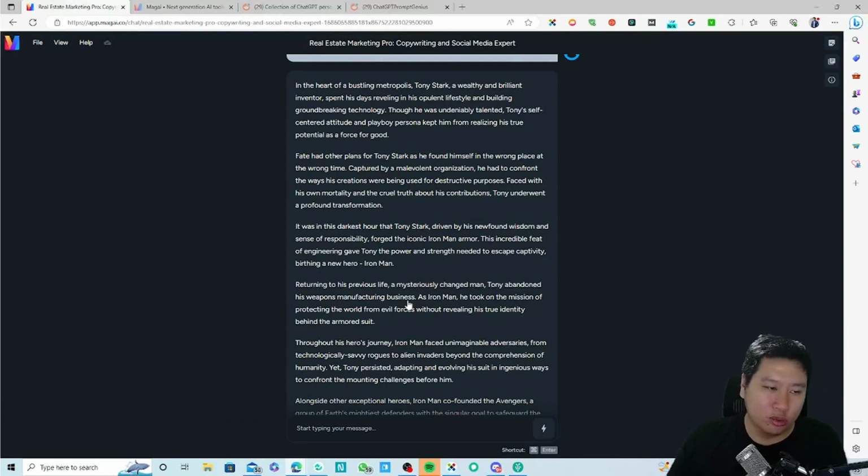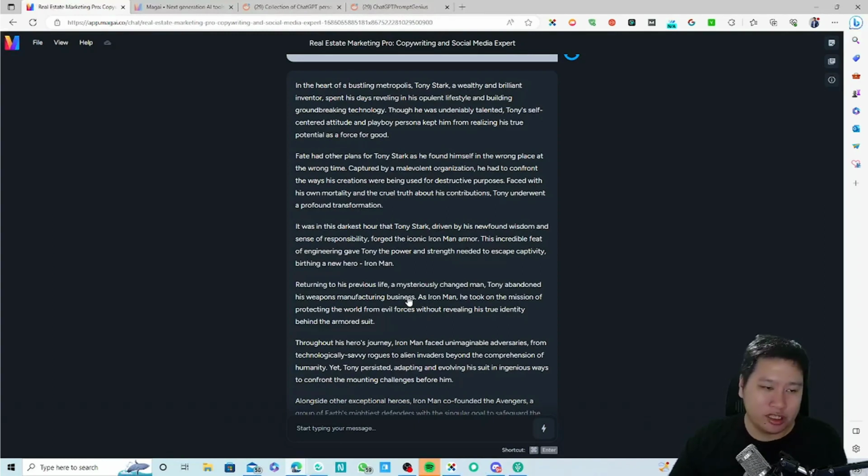Faced with his own mortality and the cruel truth about his contribution, Tony underwent a profound transformation, and it was in this darkest hour that Tony Stark, driven by his newfound wisdom and sense of responsibility, forged the iconic Iron Man armor. This incredible feat of engineering gave Tony the power and strength needed to escape captivity, birthing a new hero, Iron Man.